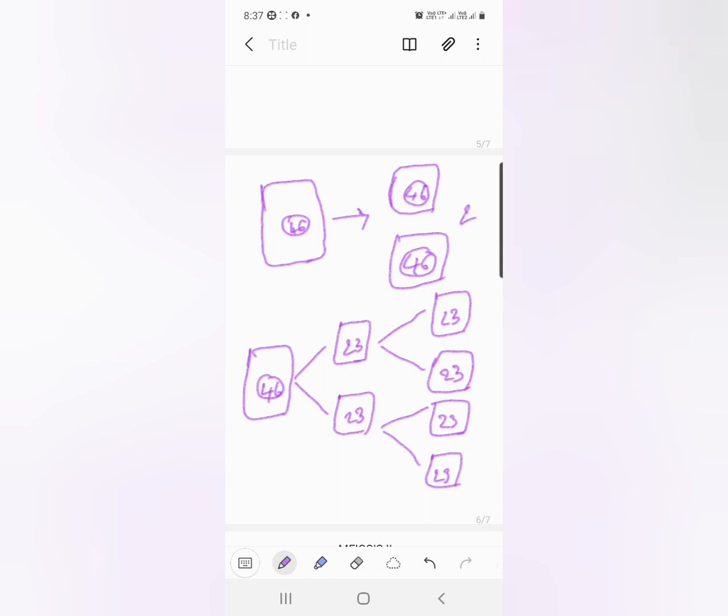So here, if the mother cell is a human cell, it contains 46 chromosomes. That mother cell containing 46 chromosomes undergoes a division. As a result, two daughter cells are formed. Both the daughter cells contain 46 chromosomes each. That means the chromosomal number of the daughter cells is exactly equal to the chromosomal number of the mother cell.